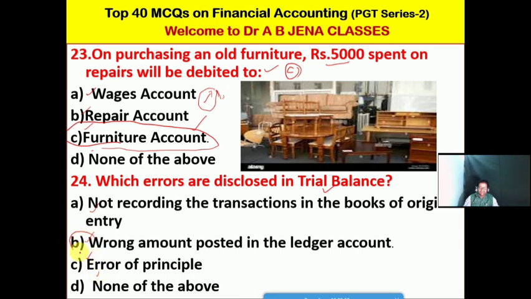Friends, no doubt B is the right option for this MCQ. So wrong amount posted in the ledger account is disclosed where? Trial balance. Suppose in the journal its amount is 40,000, and when the same is transferred to the ledger account, it's 25,000. So definitely the error will be disclosed there.